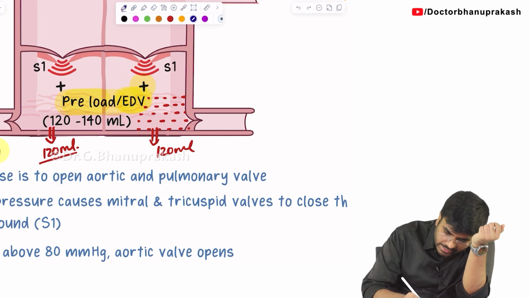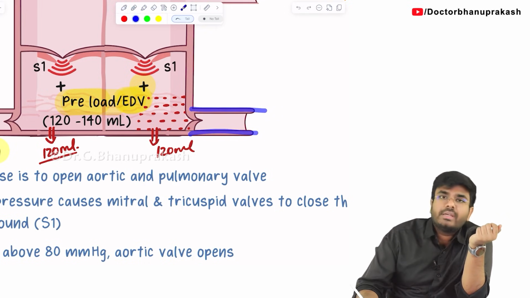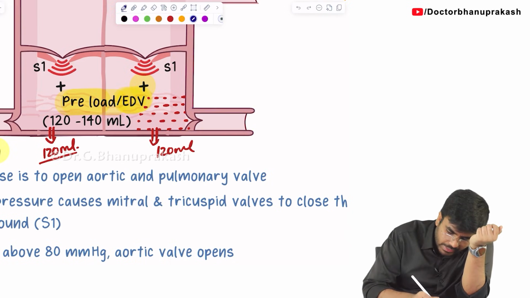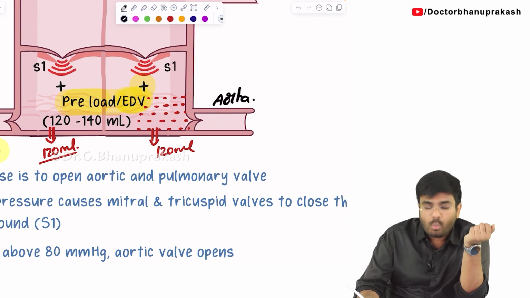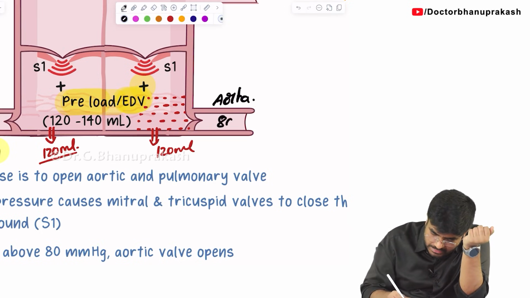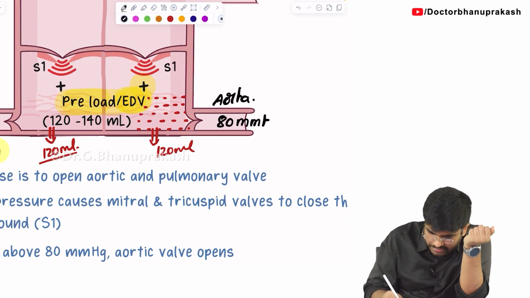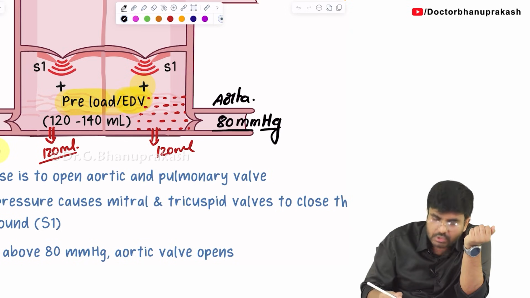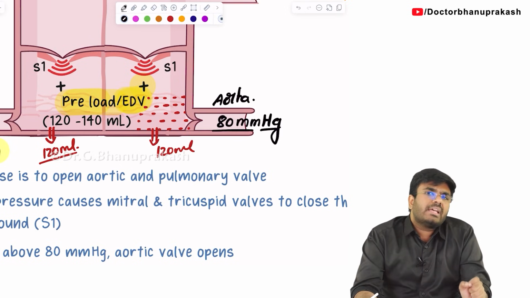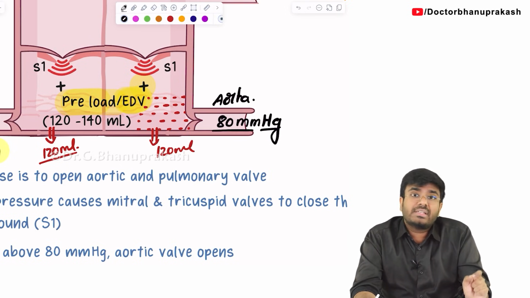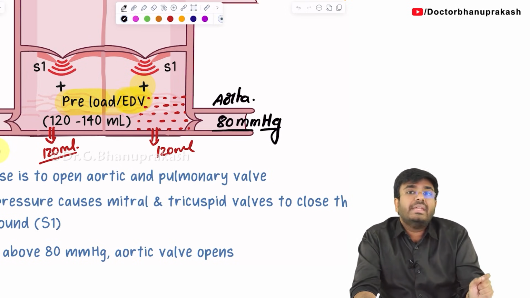Now, listen carefully. What is this blood vessel that I am highlighting? This blood vessel that I have highlighted is the aorta. Here in the aorta, what is the pressure? The pressure here in the aorta is 80 mmHg. Still the heart is not contracting. Have you ever heard of the diastolic blood pressure when the heart is not contracting? That is called diastole. During diastole, the blood pressure is 80 mmHg.